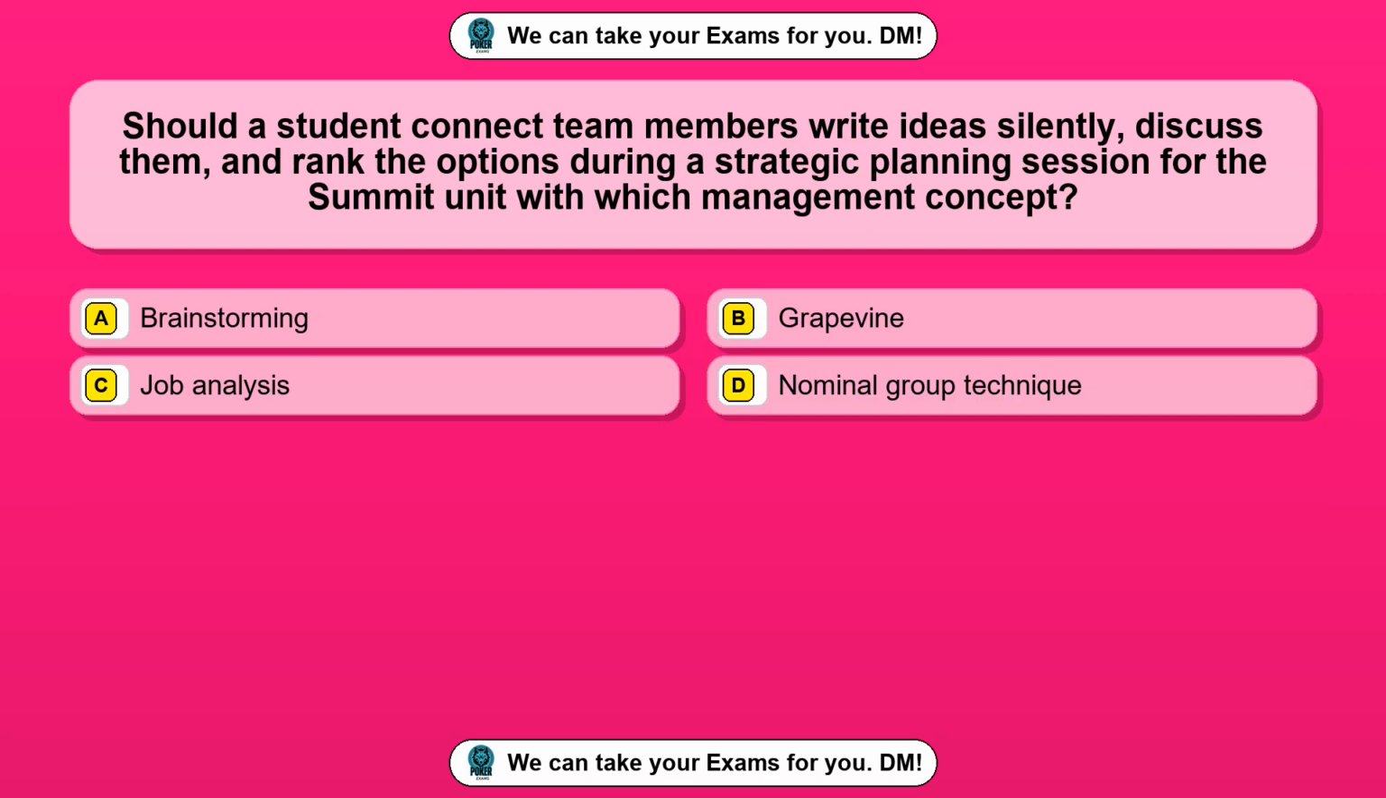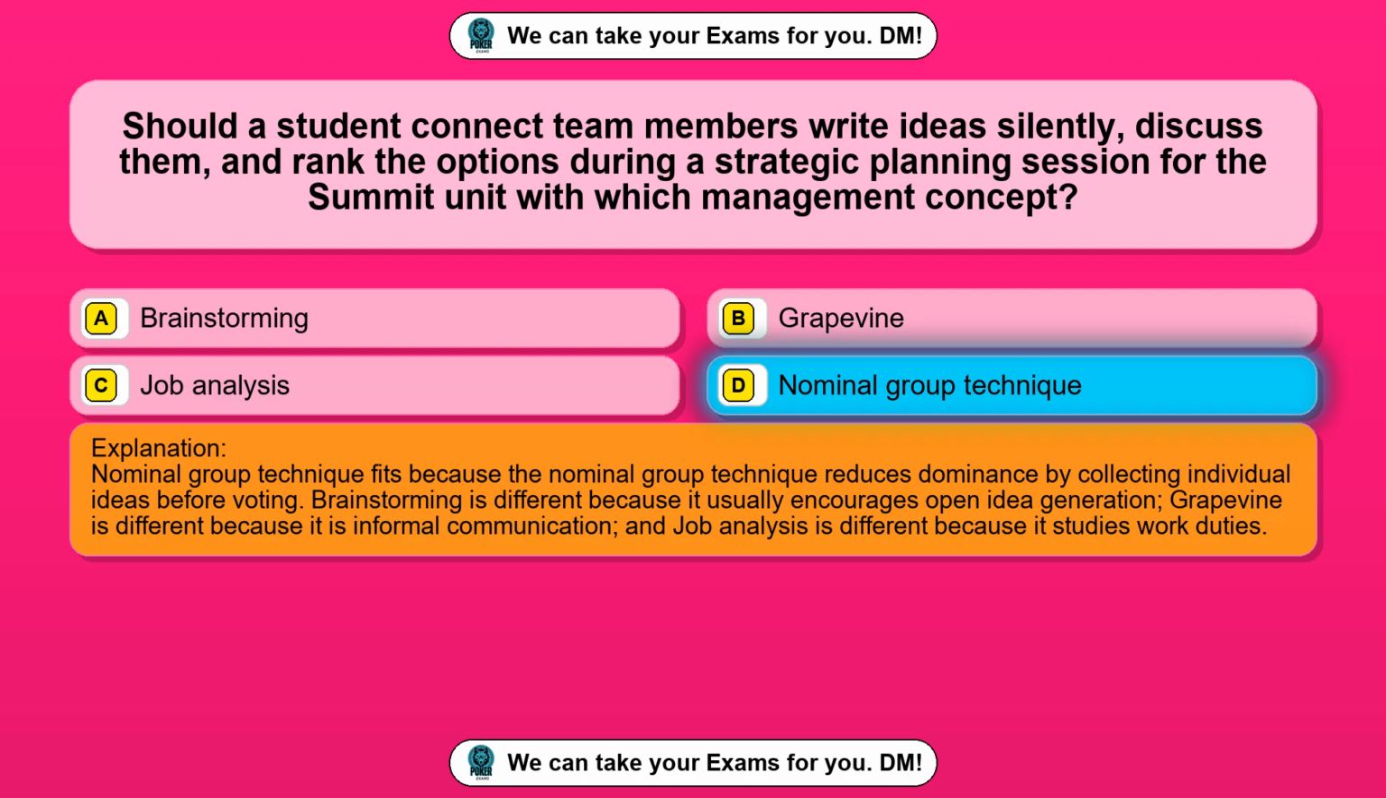Question 95. Should a student connect team members who write ideas silently, discuss them, and rank the options during a strategic planning session for the summit unit with which management concept? Option A, brainstorming. Option B, grapevine. Option C, job analysis. Option D, nominal group technique. The correct answer is option D, nominal group technique.